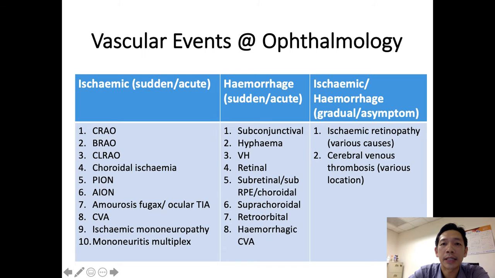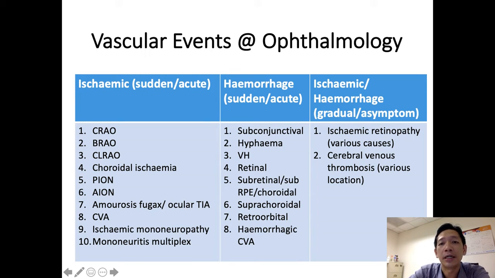So this slide summarizes most of the important vascular events in ophthalmology based on the presentations. The keyword here is sudden and acute onset of the ischemic event, which are quite well known for most of you, the CRAO and also the AION. This is a sudden onset event that presents quite classically, and they come to you after a few hours of presentation or even one day after the onset of symptoms. Hemorrhagic events will be another sudden and acute event as well, for example, the vitreous hemorrhage and also the hyphema. So they will come to you also after 1 or 2 days.